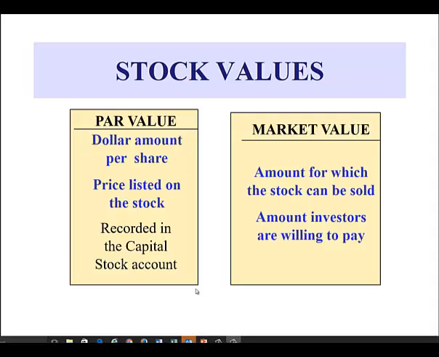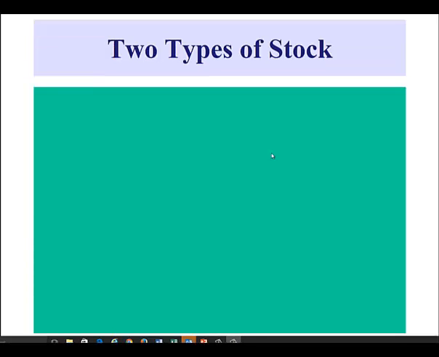There are 2 values applied to our shares of stock. The first is called the par value. The par value is the amount that appears on the stock certificate when the corporation was first organized. The second is the market value. The market value is the amount that the stock can be sold at on the open market. It is the amount that investors are willing to pay for the share of stock.